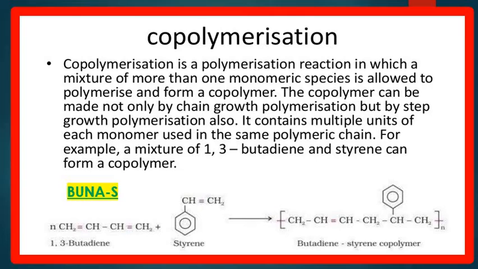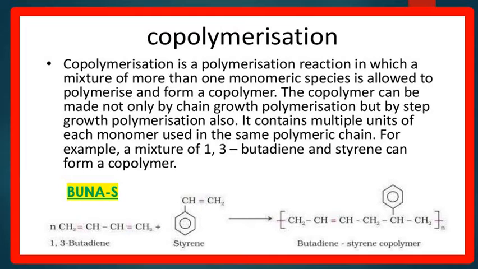Let's talk about Buna-S. Buna-S is prepared by copolymerization. Copolymerization is a polymerization reaction in which a mixture of more than one monomeric species is allowed to polymerize to form a copolymer, and a copolymer can be made not only by chain growth polymerization but by step growth polymerization also. It contains multiple units of monomer in the same polymeric chain. For example, a mixture of 1,3-butadiene and styrene can form a copolymer, commonly known as Buna-S.